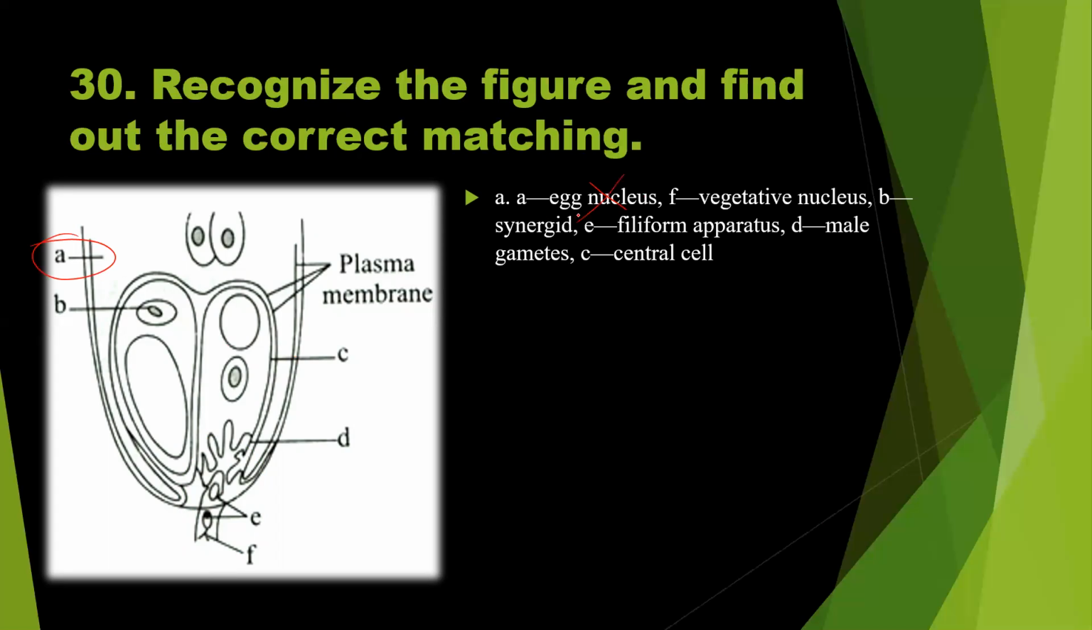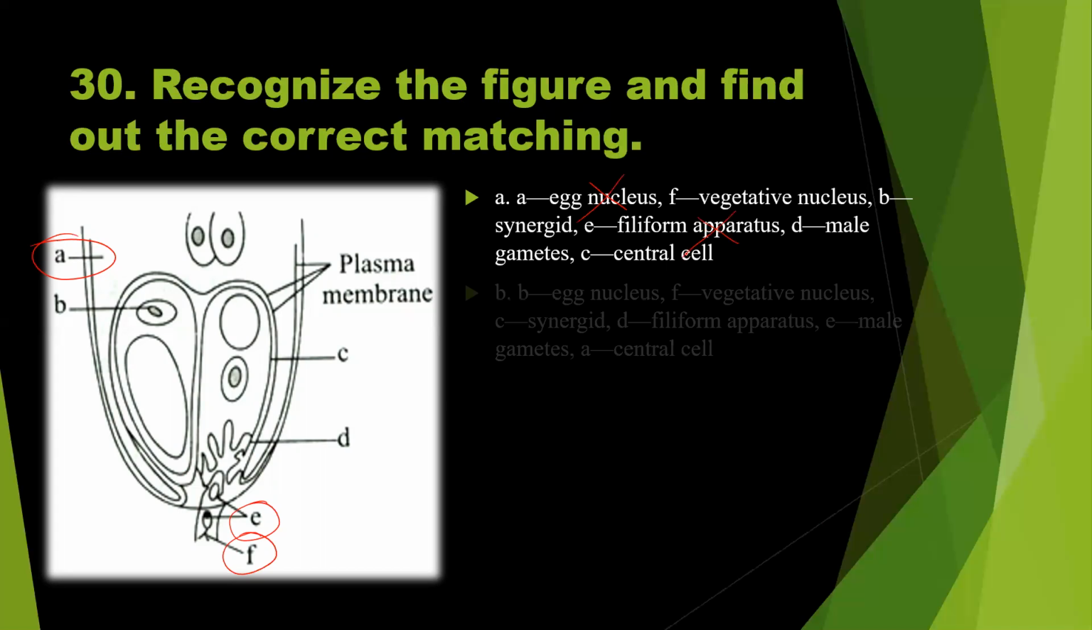F represents vegetative nucleus. Where is F? F represents vegetative nucleus. Is this correct? Let us see. And labeling E represents the filiform apparatus. So this is wrong. So definitely option A is wrong.